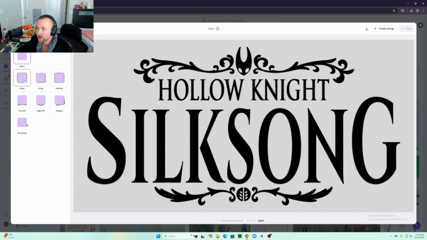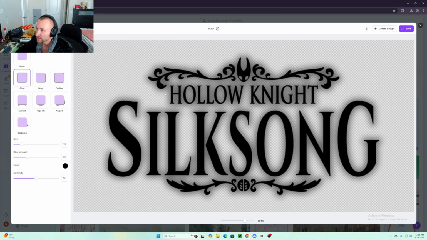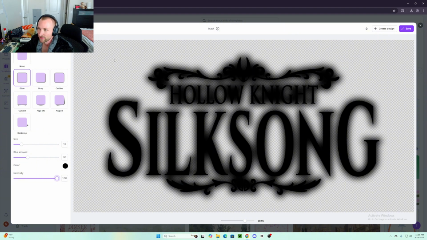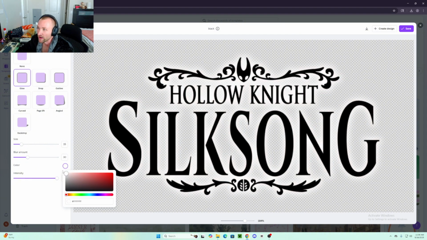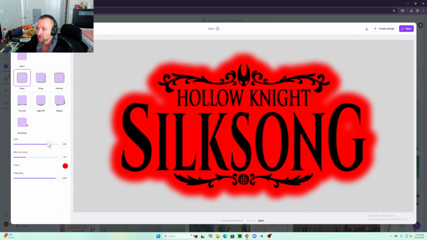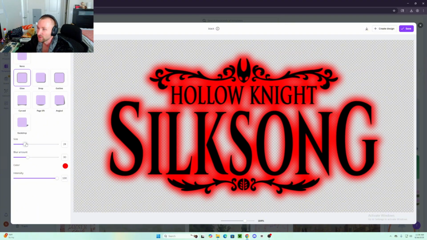Then you can go to shadows, and for me, I like to use glow for this. So we've got glow here. I'm gonna turn the intensity all the way up like this. Now it's kind of hard to see this when you have white in the background, so you might want to change this to a different color to see the intensity here. And you could drag the size so it'll fill this in even more.